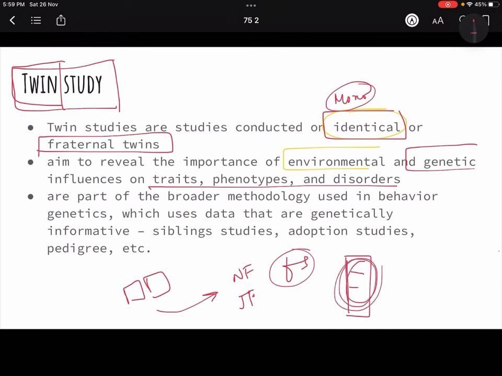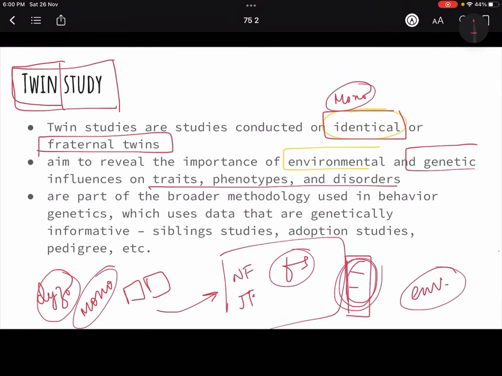So now you understand how in a dizygotic twin, even though the genetic component is like a normal sibling only, the environment component is a lot more similar to the monozygotic. Because in monozygotic also the twins are born at the same time, so all these environmental components for them are going to be the same, right?